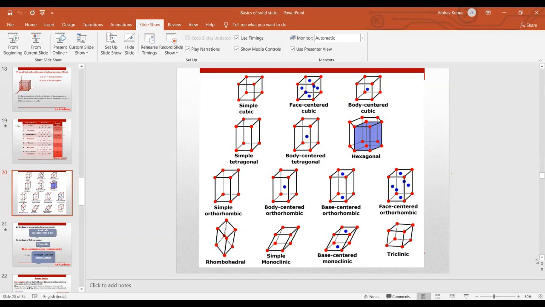Okay, so these are the structures of these different 14 Bravais lattices. You can see simple cubic, face-centered and body-centered cubic. These are the unit cells in the cubic category. For tetragonal, you have these two, simple and body-centered, and this is your hexagonal crystal structure. In the orthorhombic category, you have all these four: simple, body-centered, end-centered, and face-centered. In rhombohedral you have this. In monoclinic you have these two, and in triclinic you have one. So these are your 14 Bravais lattices.